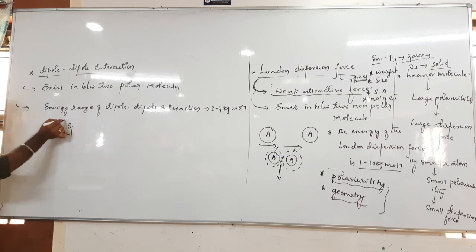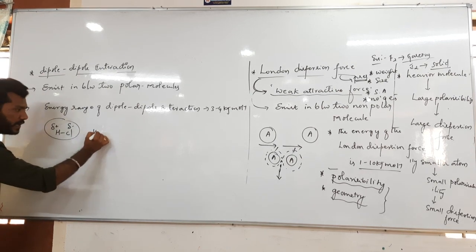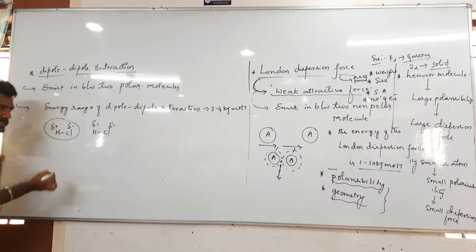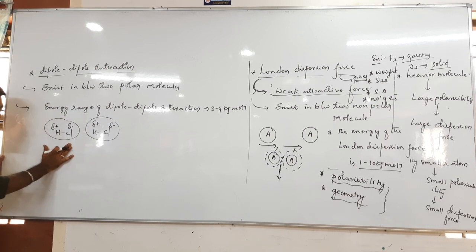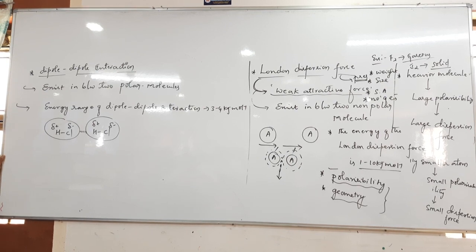A permanent dipole exists here. The same scenario we can see in another HCl molecule, where chlorine has delta minus and H has delta plus. In between these two polar molecules, a force of attraction exists, and that is what we call dipole interactions.